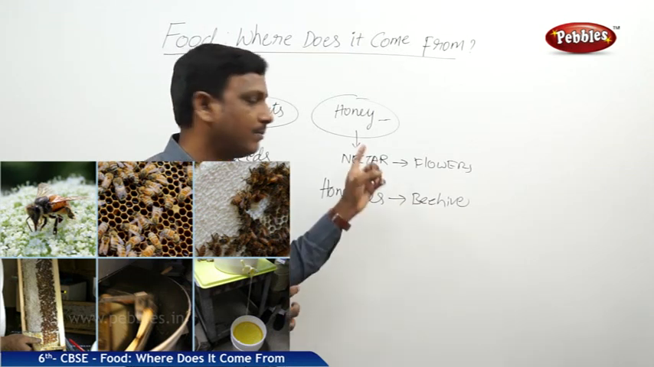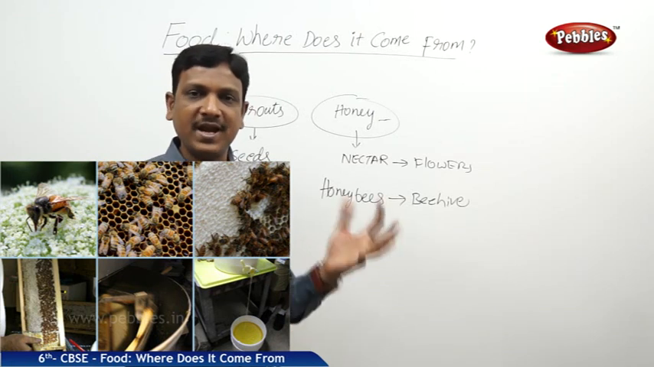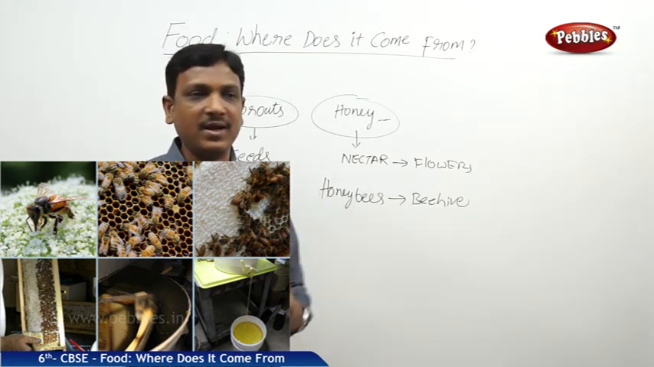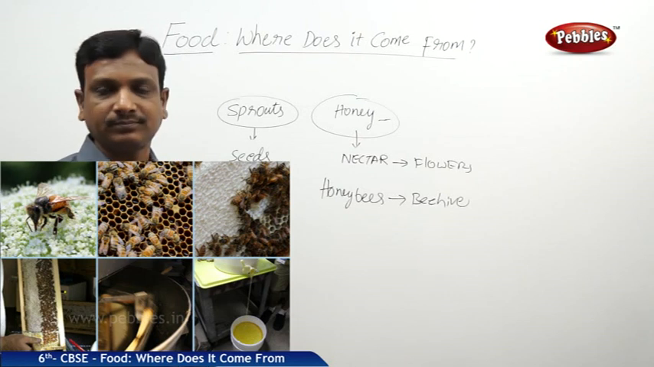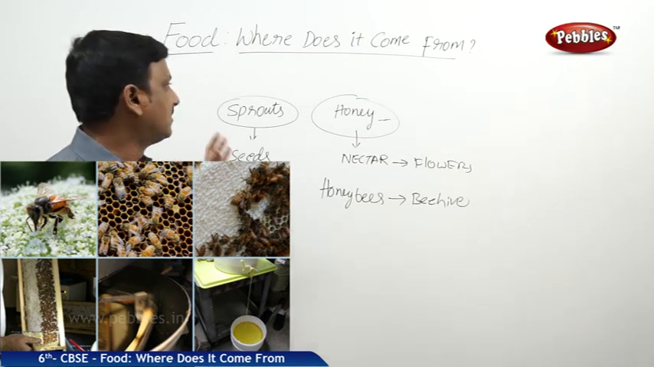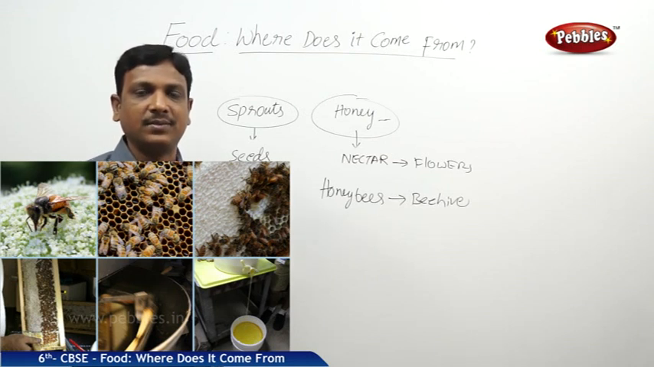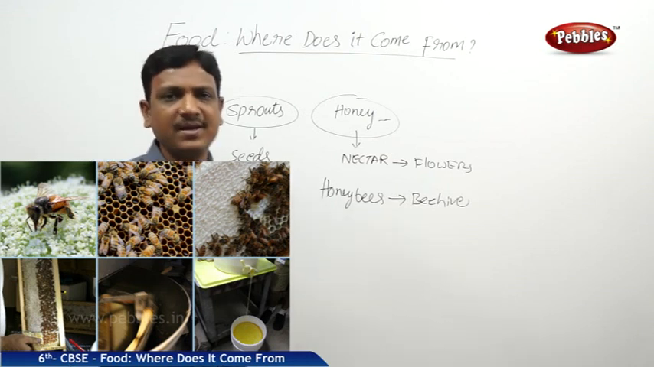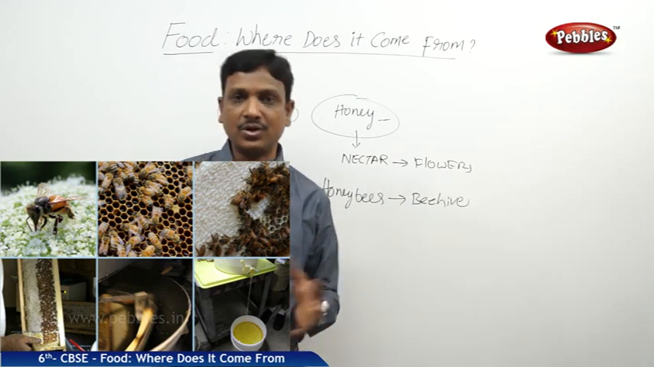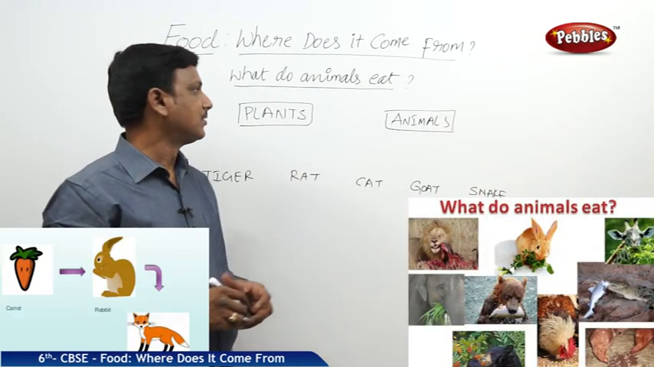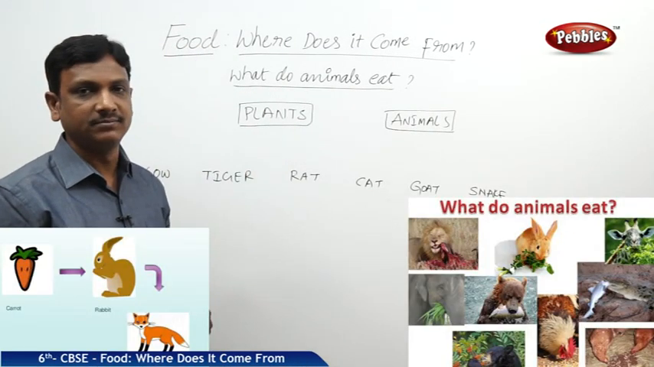What is the source? Plant. We are not making it; it's naturally made by honeybees. So these are the different ingredients that we obtain from the plants. Now let us see animals and their food. What do animals eat? So now let us see what animals eat.